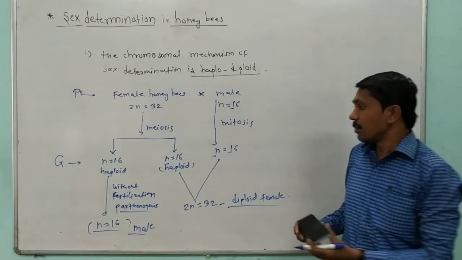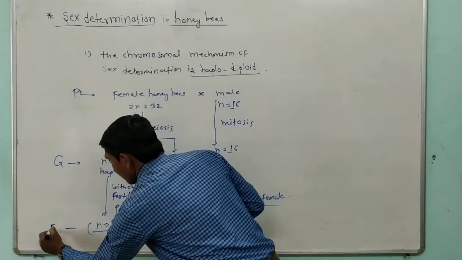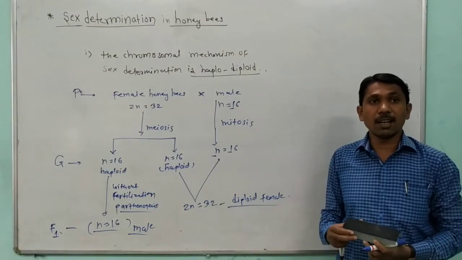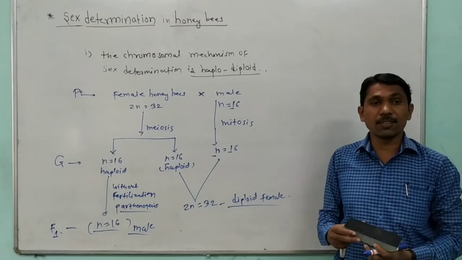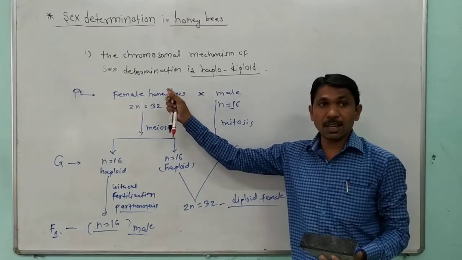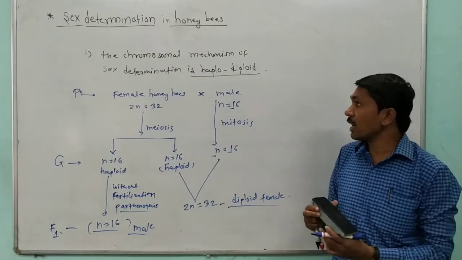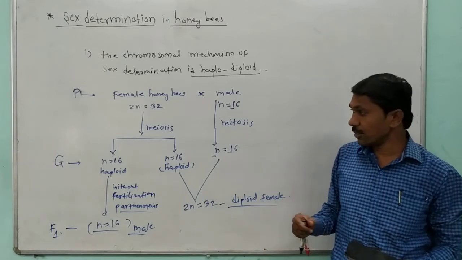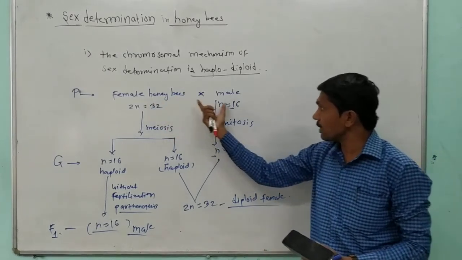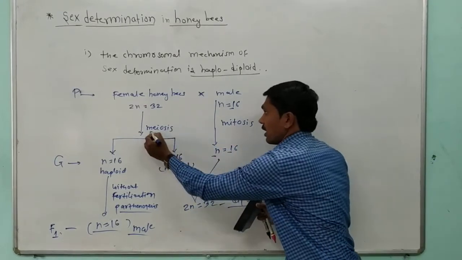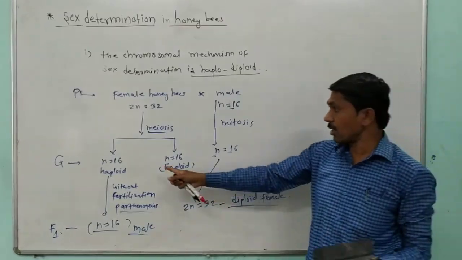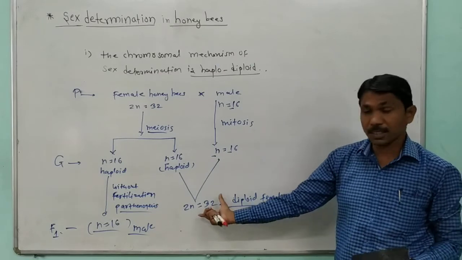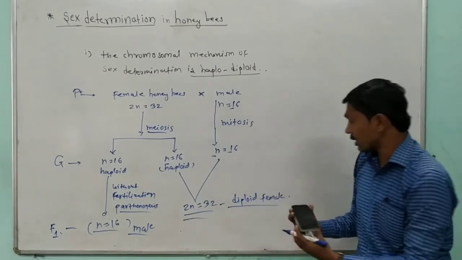Drones are the fertile honeybees. Queens are the fertile honeybees. And workers are the sterile honeybees. So that is the cross between the male and female honeybees. Here, by the process of meiosis, haploid numbers of chromosomes are made. So fusion of the egg and sperm, what will be the result? The diploid female or the diploid honeybee.